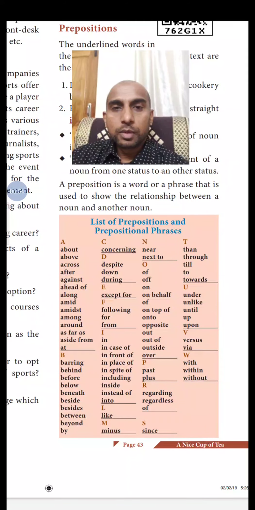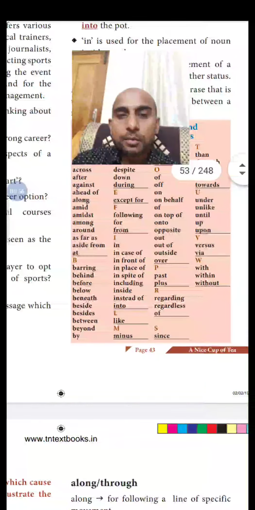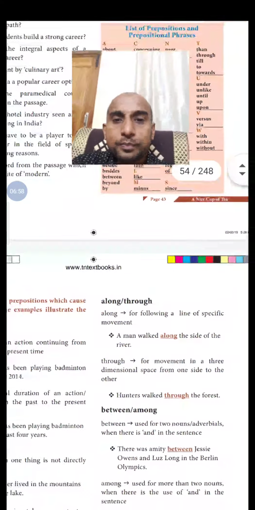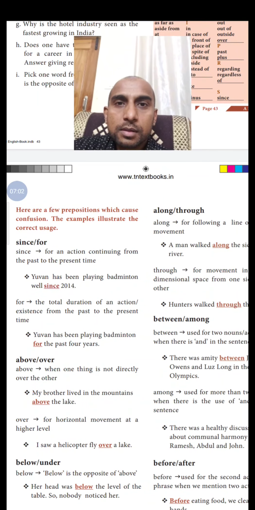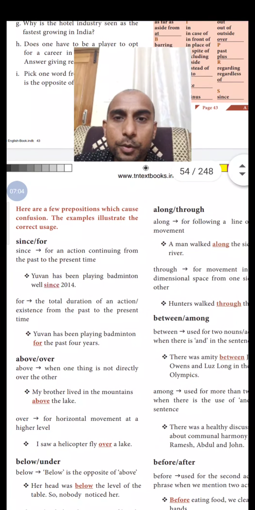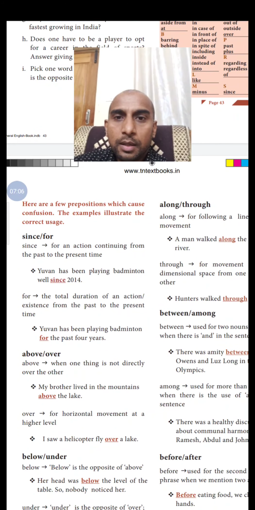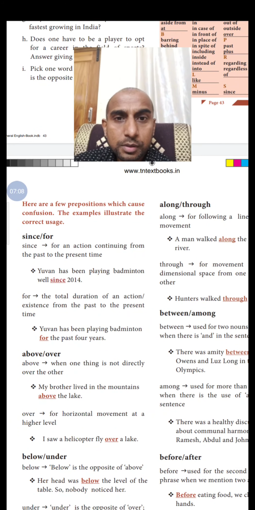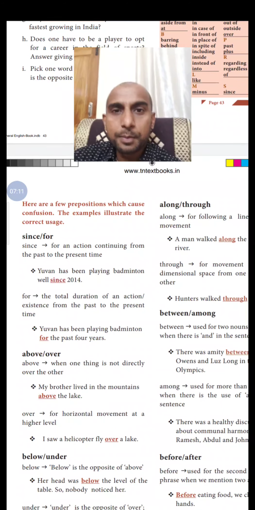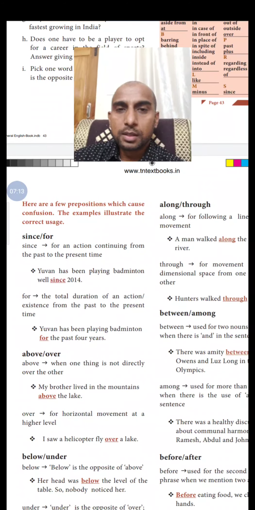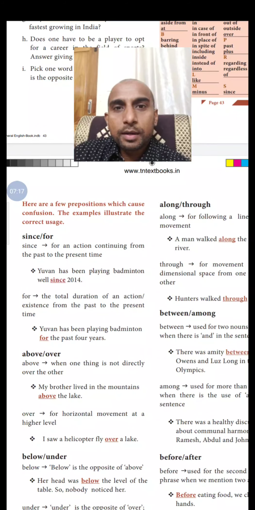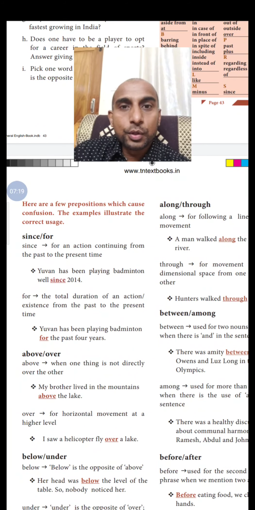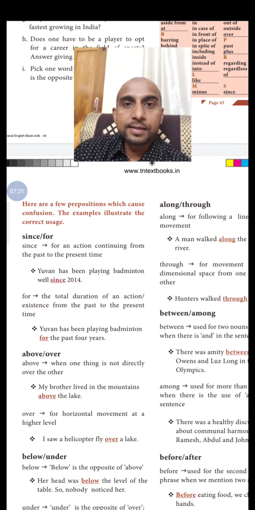So now we'll move on to the next page. You can take page number 44, and there you can learn how to avoid confusions in prepositions. Here are a few prepositions which cause confusion. The examples illustrate the correct usage. There are a few prepositions which look almost similar, but you can't use them in the same manner as you use another one. Let us see the first example.